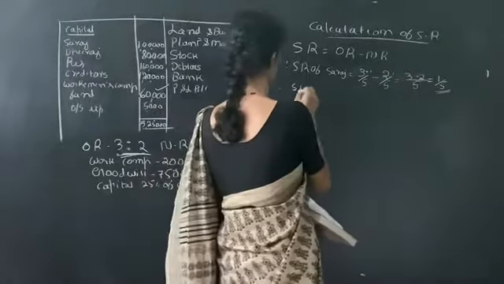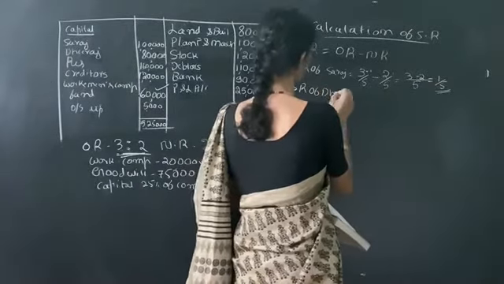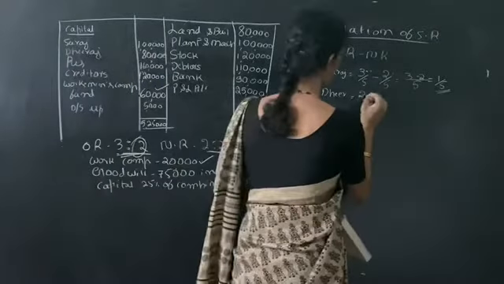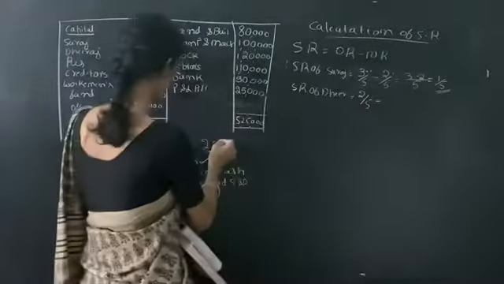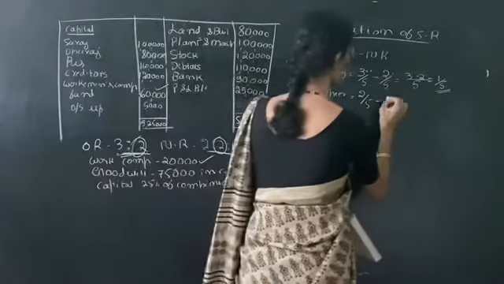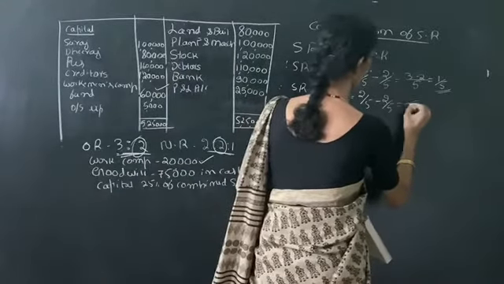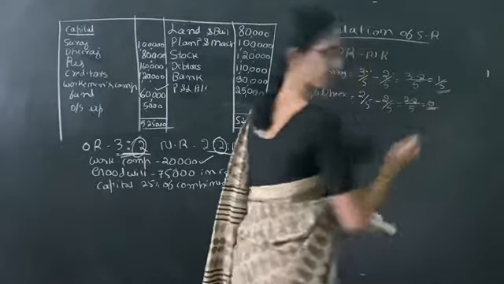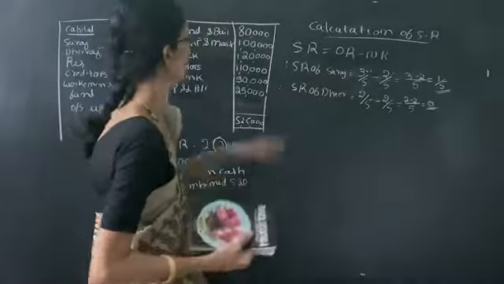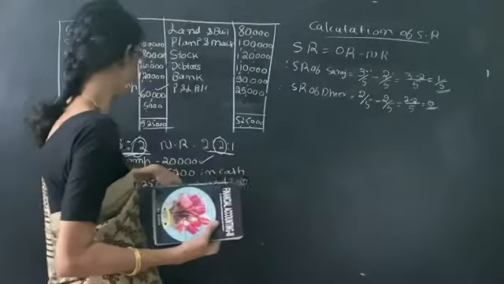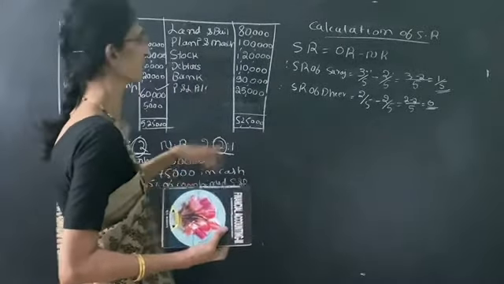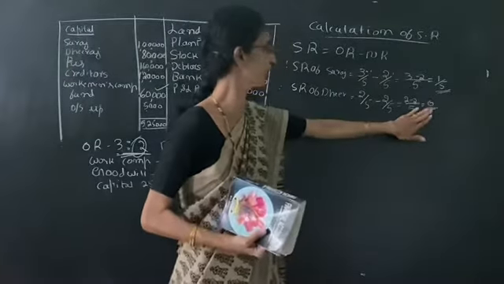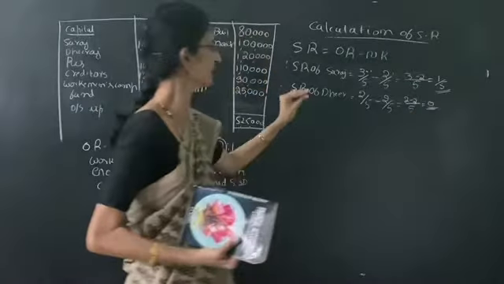Next we have to calculate the sacrifice ratio of Dheeraj. His old ratio is 2/5. New ratio is 2, so 2/3. Common denominator is 15. The difference is 0. That means if we bring 75,000 goodwill, there is no share for Dheeraj because it is 0.